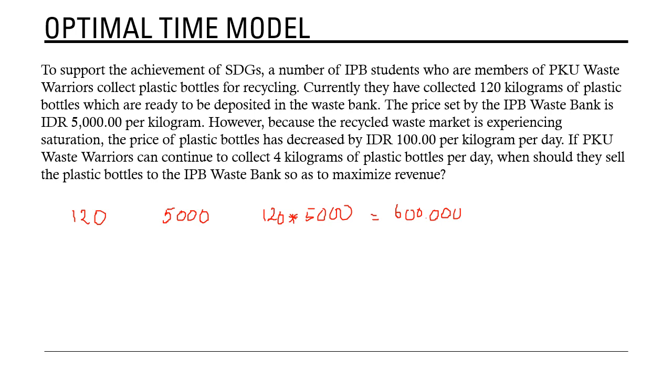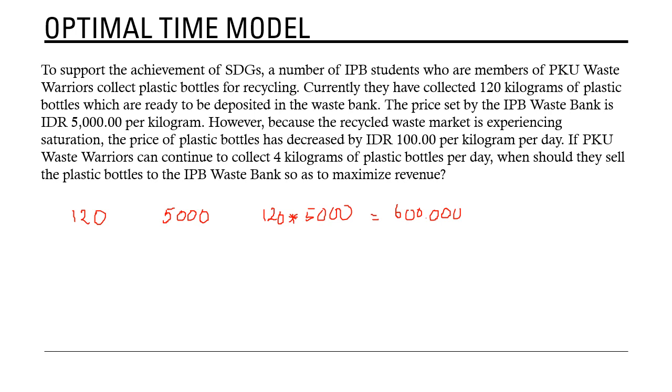If they sell tomorrow, then the price will decrease 100 per kilogram per day. If they sell tomorrow, one day after today, the price will decrease by 100.